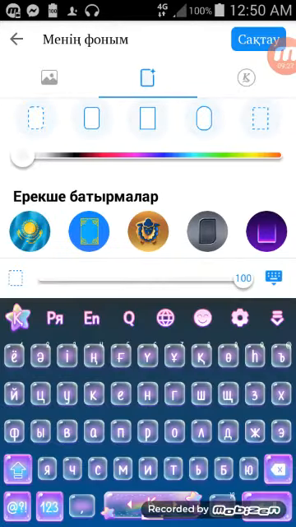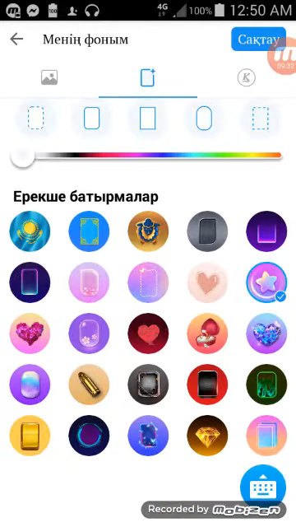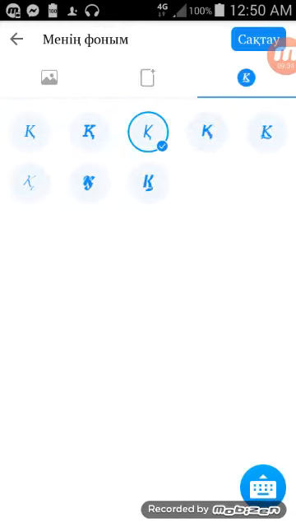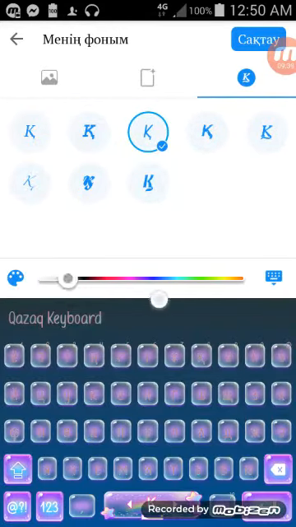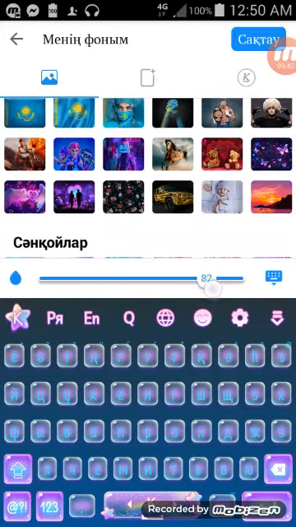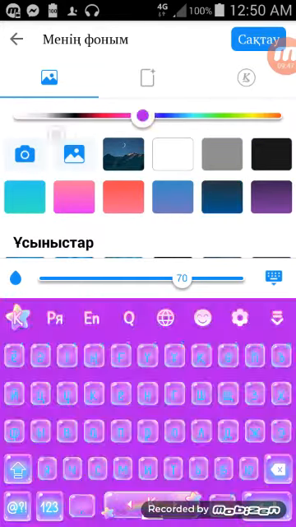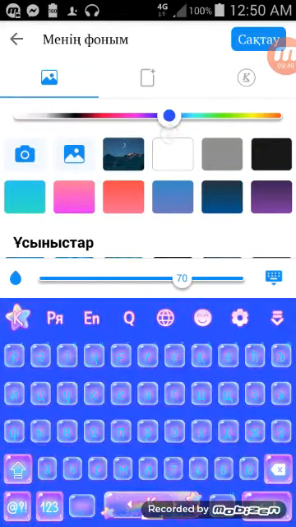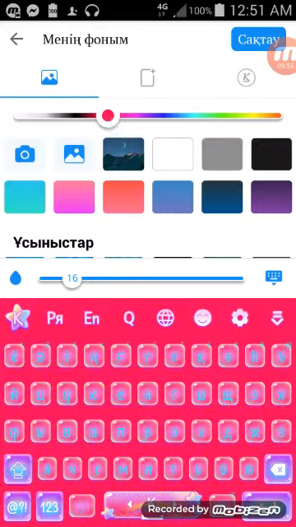And then you can also choose key styles, as you can see. Yeah, you can choose key styles like these, and then there's also font, and you can also color the font. The color you can choose like this with this slider, and with this slider you can choose the background. You can regulate the opacity of the keyboard. So yeah, you can just save it if you want to.